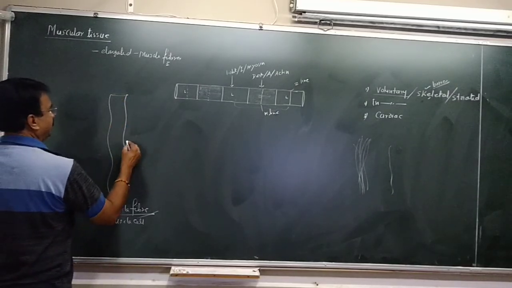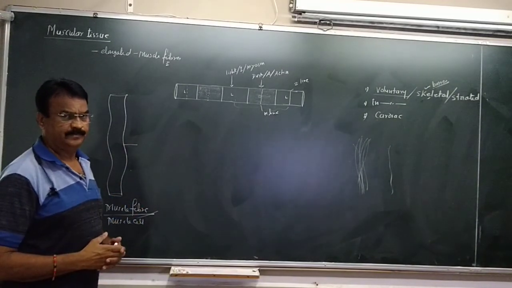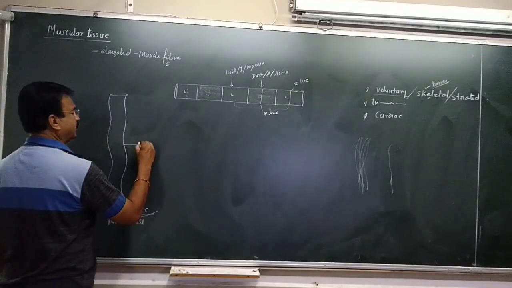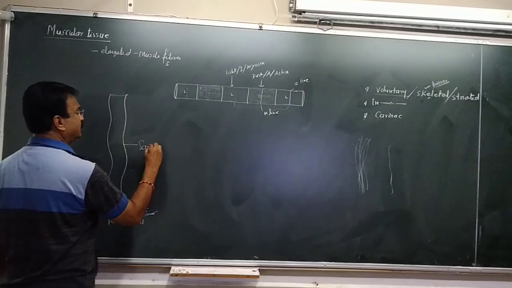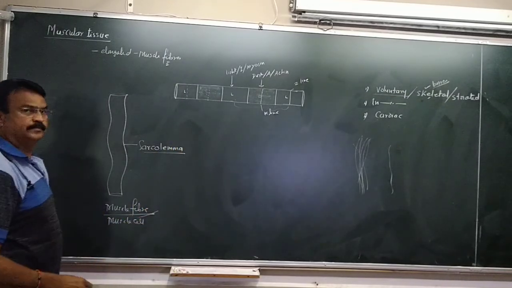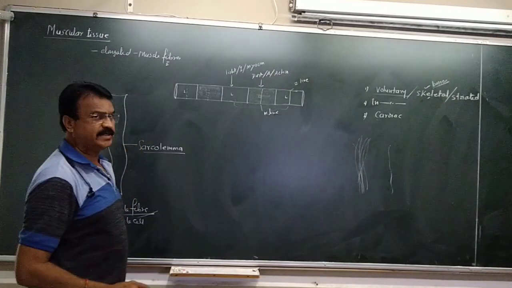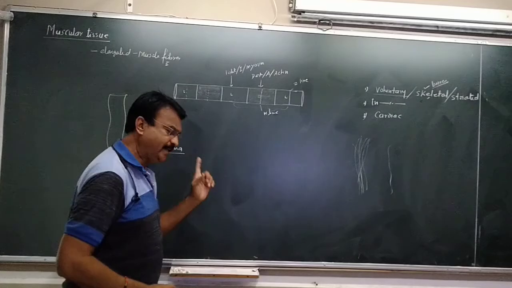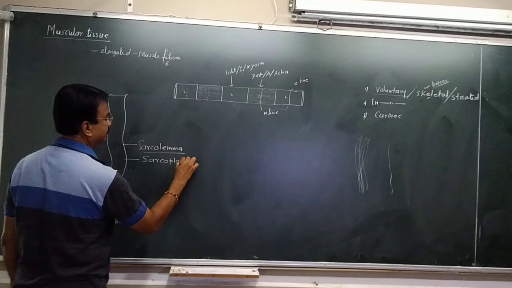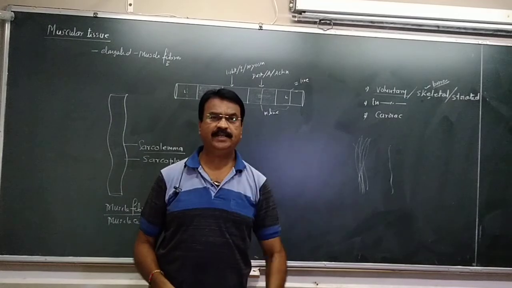The outermost covering: as you know, the animal cell has the cell membrane. In this case, the cell membrane or covering wall is called the sarcolemma. Inside this, as we know, the cytoplasm is there. But in this cell, the fluid which is present is called sarcoplasm. The cytoplasm of the muscle cell is the sarcoplasm.